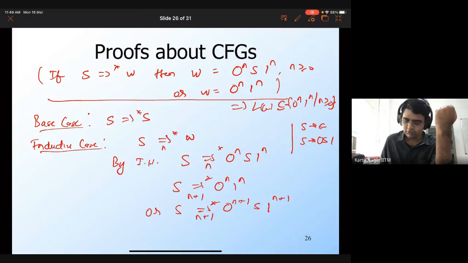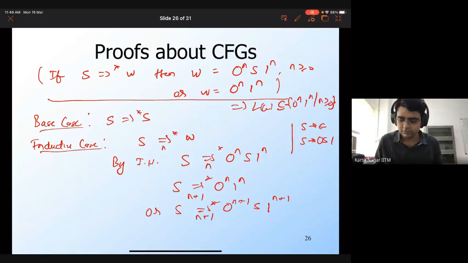But both of these forms obey the consequent. Both of these forms obey the form that we are actually looking for. So this means that the inductive case is also satisfied, and this completes the proof.